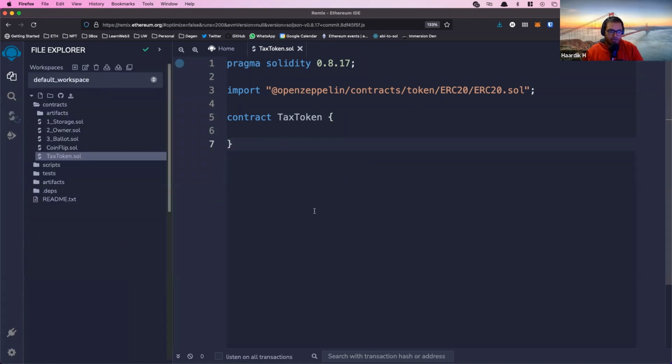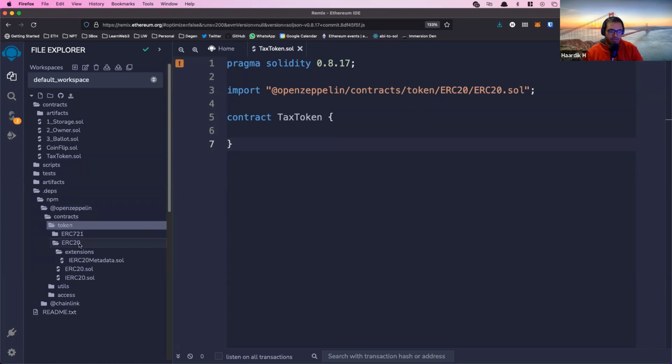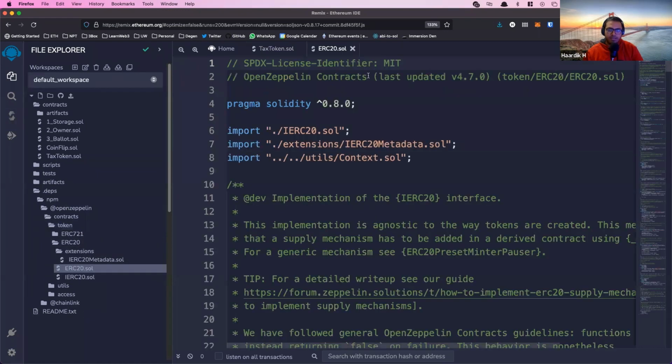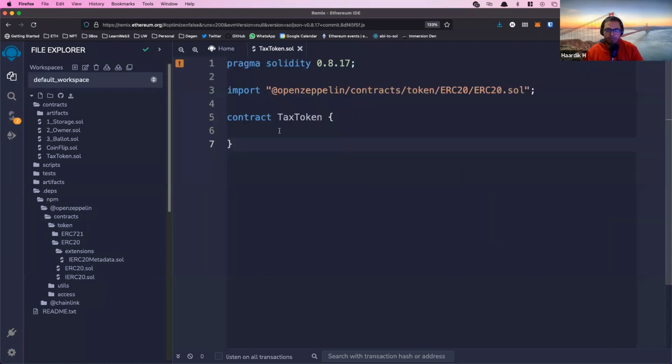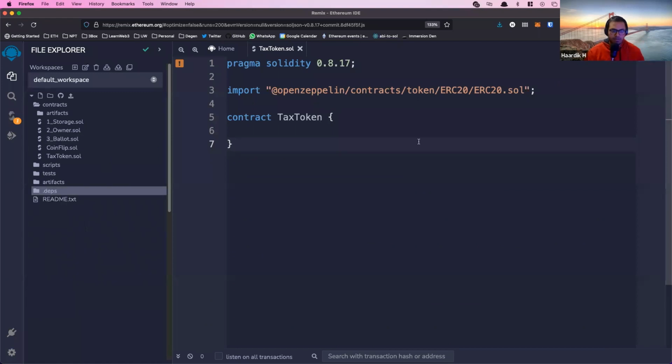obviously we don't have any code yet, but one of the things you'll notice is after it compiles, this .deps directory will fill up. It'll be dependencies, npm, OpenZeppelin, contracts, token, ERC20.sol. So it just fetches that file from npm. We took a detour there. It's not directly relevant, but it's a cool little thing that Remix does. So you can just import things like this without copy pasting and creating those files yourself.